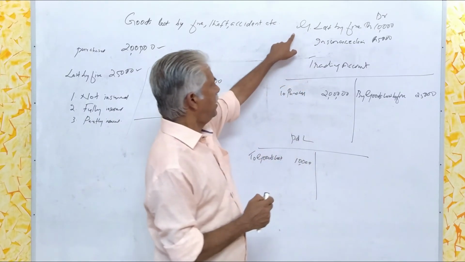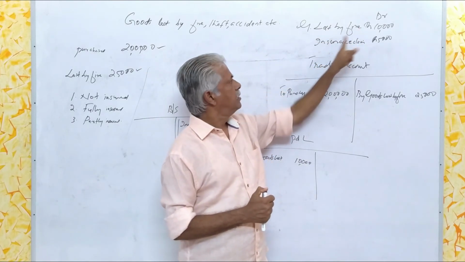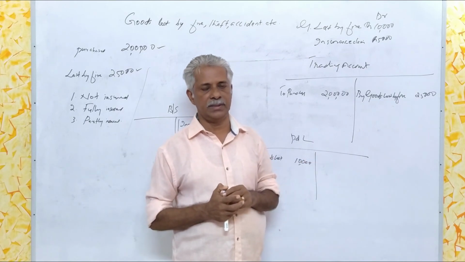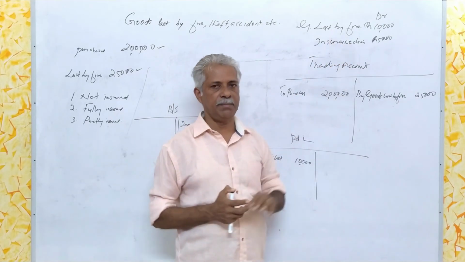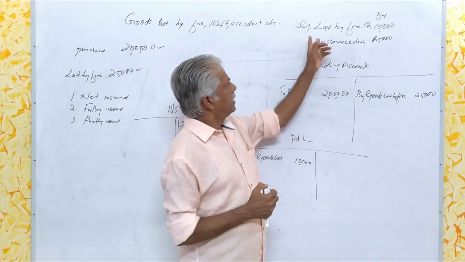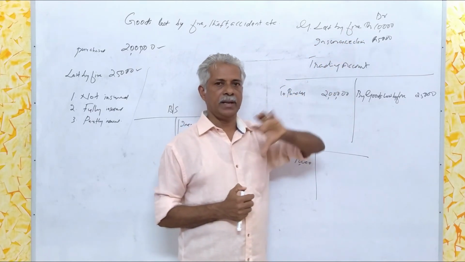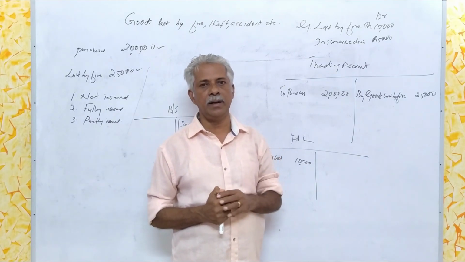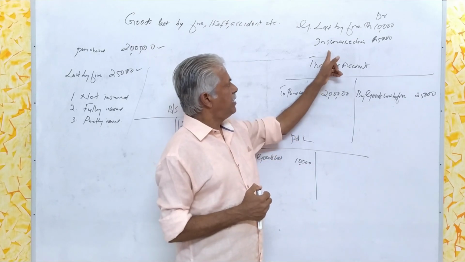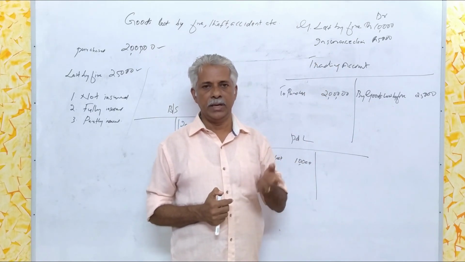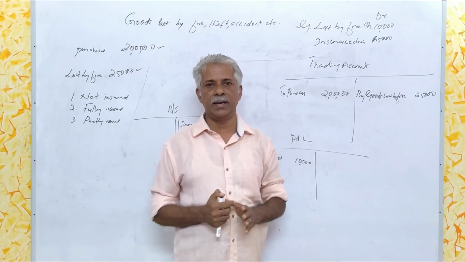Whenever items like goods lost by fire, insurance claim, etc. appear in the trial balance, these items need to be taken only at one place in the final accounts. That is, in case of goods lost by fire appearing in the trial balance, it will be taken on the debit side of the P&L account. And when the insurance claim appears in the trial balance, it will be shown as an asset in the balance sheet.